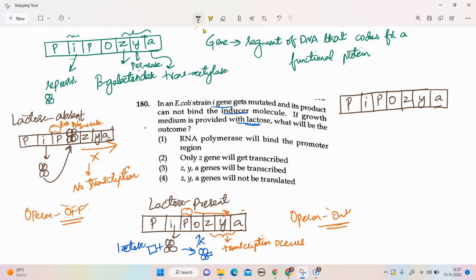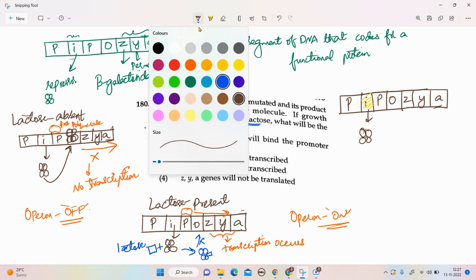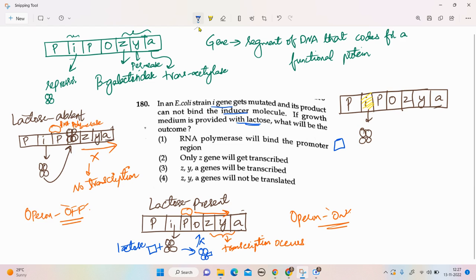Now this I gene is mutated, such that the I gene codes for a repressor molecule which, even though we provided lactose in the medium, is unable to bind to the lactose molecule.